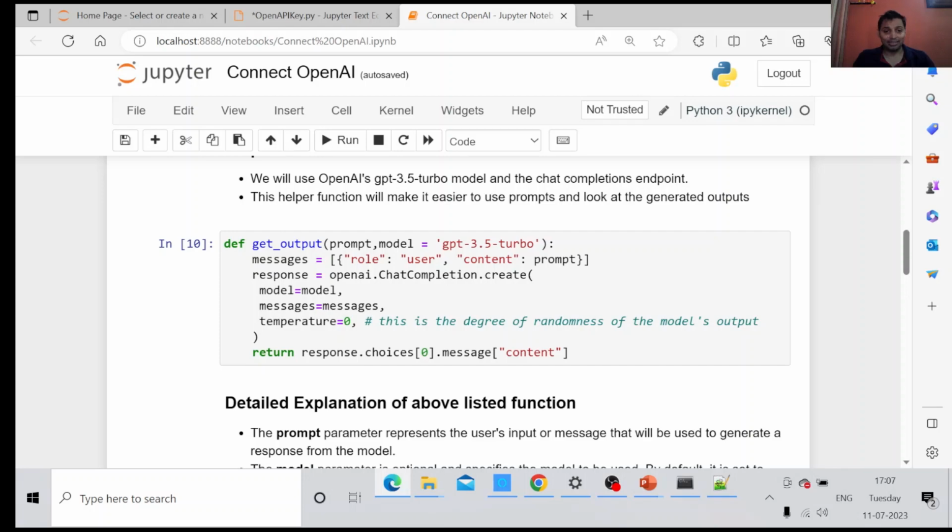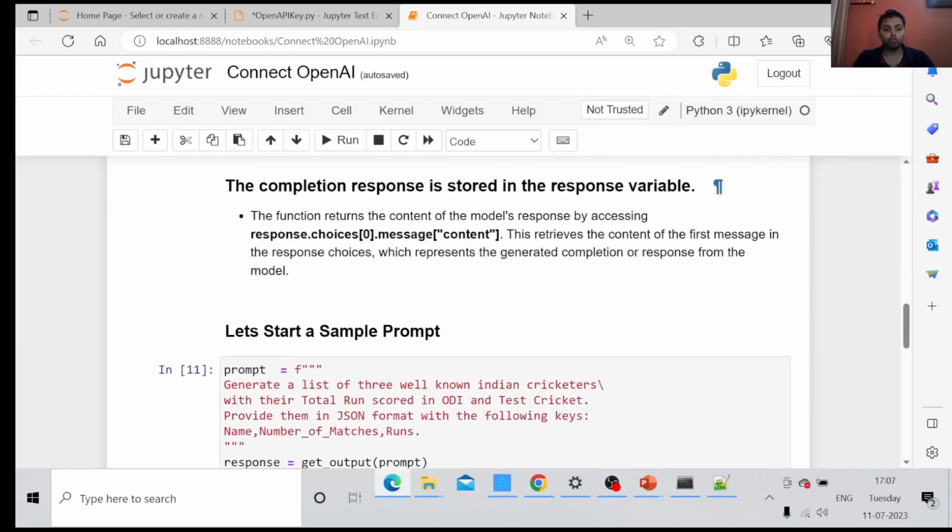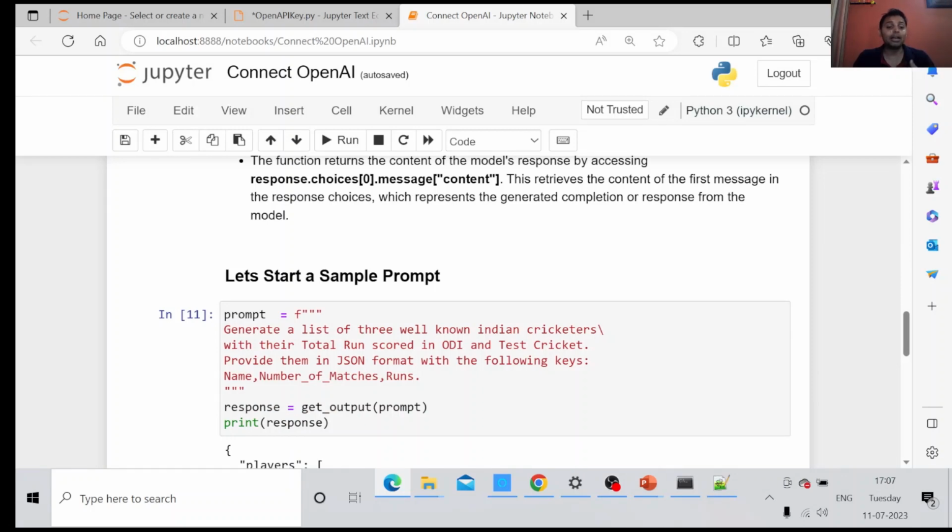Now we have our output function with us. Let's pass a prompt and see the response. What I'm doing over here is creating a simple prompt that generates a list of 3 well-known Indian cricketers with their total runs scored in both formats, whether it's ODI or Test cricket. And I'm asking the model to provide the output in JSON format with the following keys: name, number of matches, and how many runs they have scored.